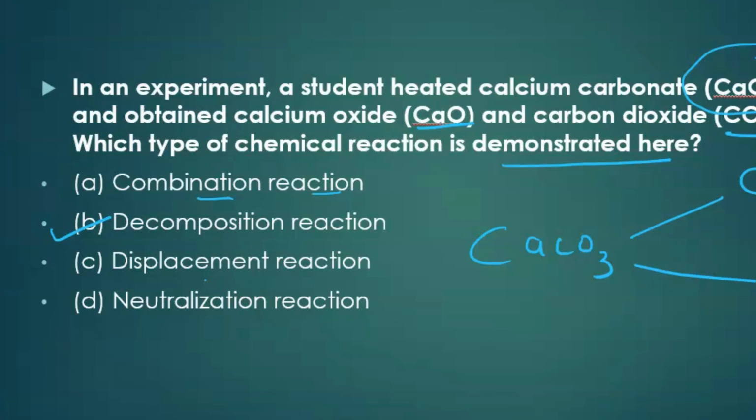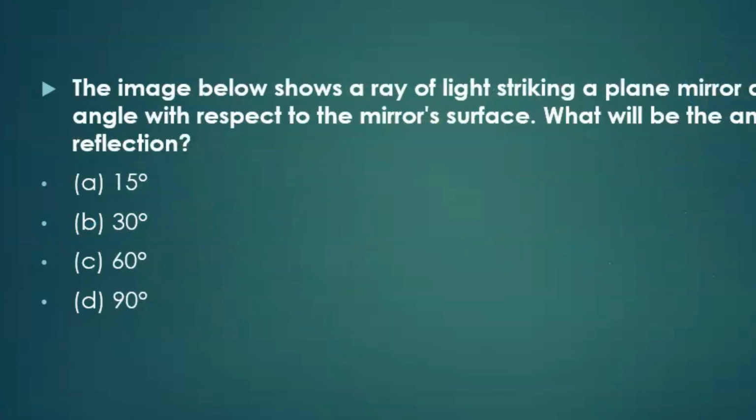In a displacement reaction, a more reactive element displaces a less reactive element. And in a neutralization reaction, acid and base react and form salt. So the right answer is B, decomposition reaction. Move on to the next question.